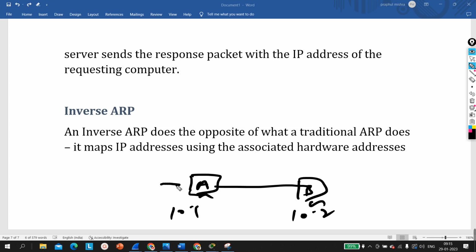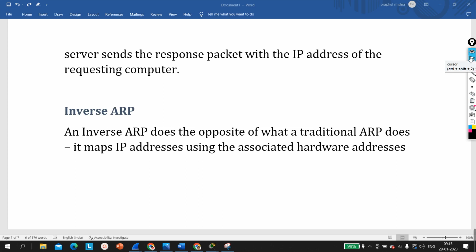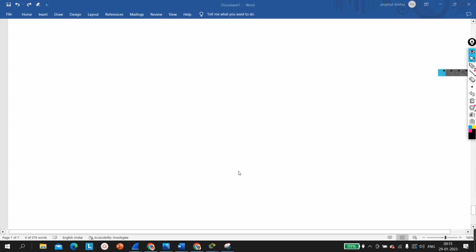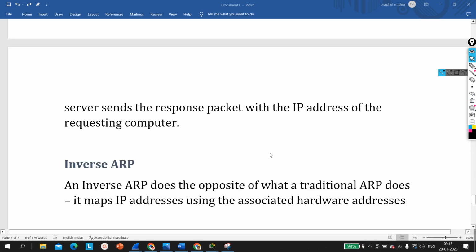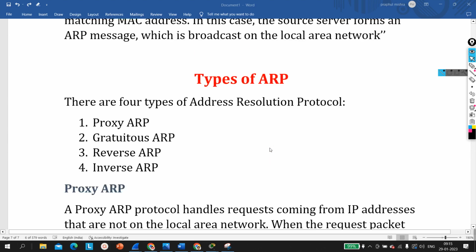So suppose this machine knows the MAC address of the destination device is B, but this machine doesn't know the IP address of the device whose MAC address is B. At that time this machine will use inverse ARP. So these are four types of ARP, guys, very important types of ARP protocol. So that's all about address resolution protocol.